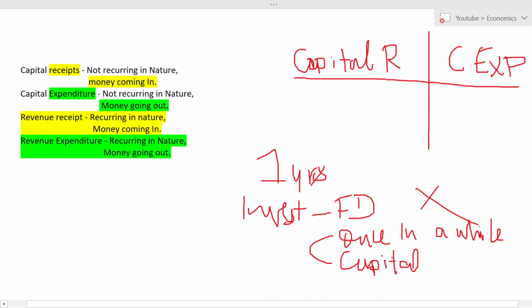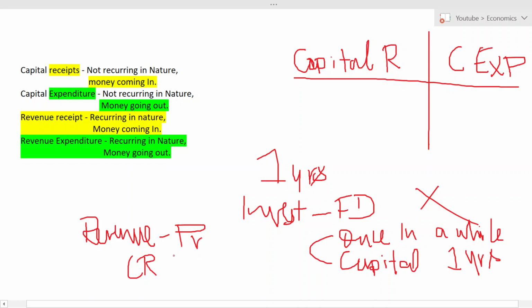So I was telling you that your mom saved the money and invested in fixed deposit. So will she invest every time, frequently? No. She will invest once in a while. And at the end of a year, let us assume that fixed deposit is for 1 year, whatever money is coming is called revenue. So that is the profit for your mom, right? Now will she get profit every time? No. That is only once. So that is known as capital revenue.